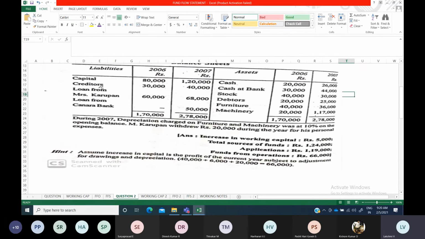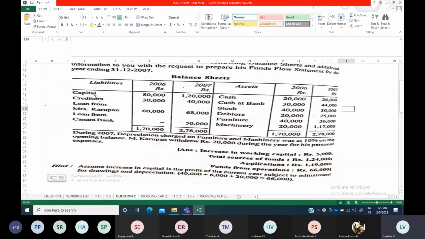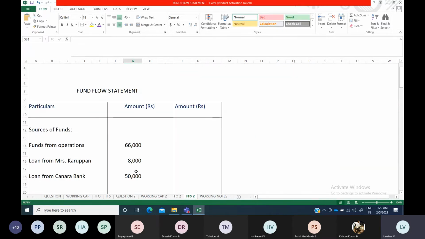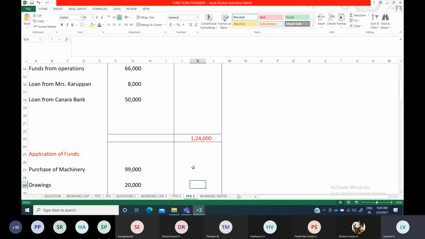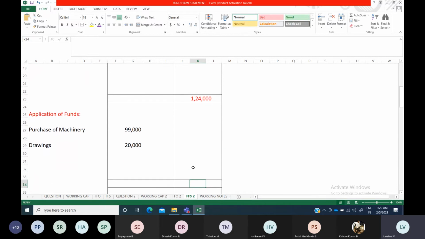Now just find out if any other items have been skipped. Long-term liabilities have been included. Capital will not come here, instead of that we have taken drawings. On this side, all are current assets. These two are fixed assets. For furniture, nothing more, only machinery we have included. Now find out the total of this. 66,000 plus 8,000 is 74,000. 74 plus 50 is 1,24,000, I think. Here, you see, 99,000.